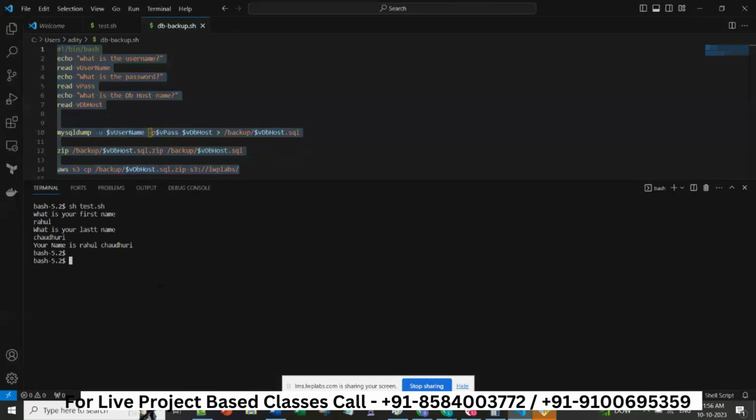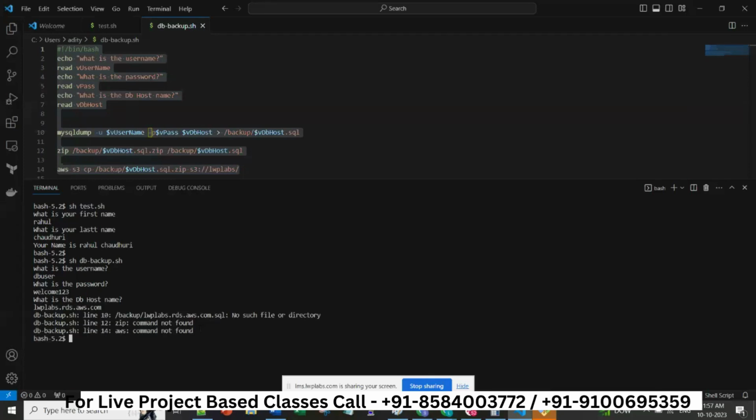Now what we can do, we can run this command db, tab, and it will automatically populate and it will ask you questions. What is the username? Maybe I will write db user. What is the password? Maybe I will write welcome. I'm just giving random values. What is the host name? Maybe I'll give like lwplabs.rds.aws.com, something like that. And then see it is failing out.